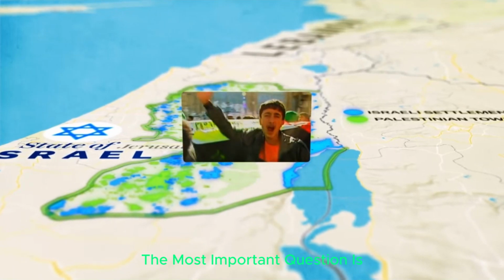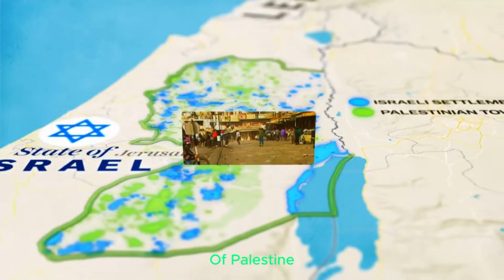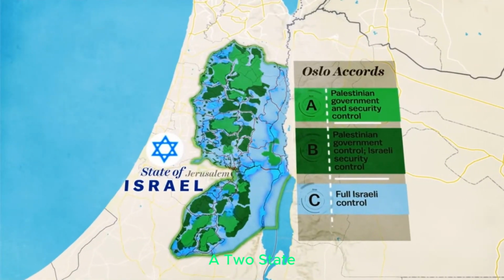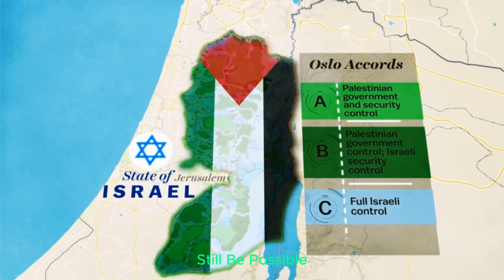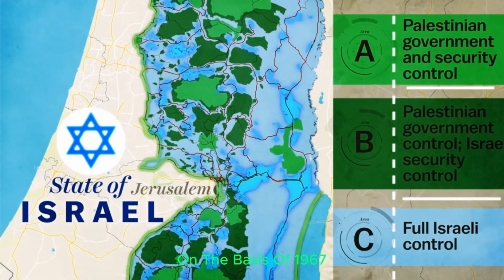The most important question is, what can be the solution to this? Look at the map of Palestine. In the West Bank, the country is divided into so many parts, that today, if this country were to be given an independent government, how will it exist in so many bits and pieces? Some people believe that a two-state solution can still be possible, that the area should be divided on the basis of 1967, on the basis of Israel and Palestine.